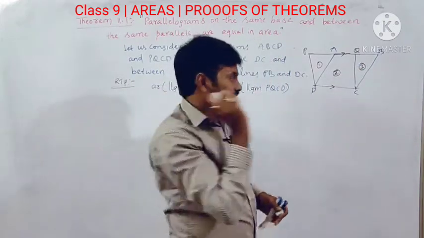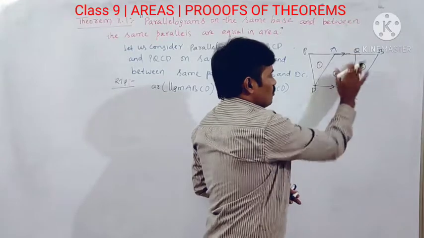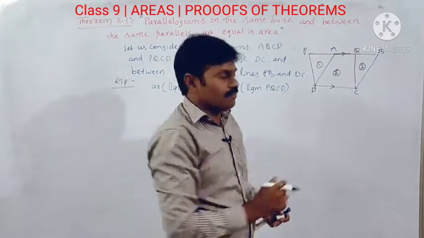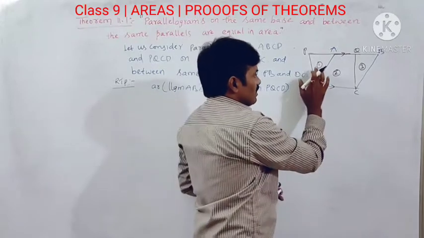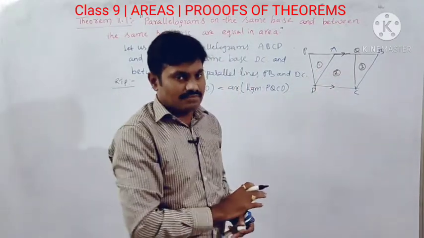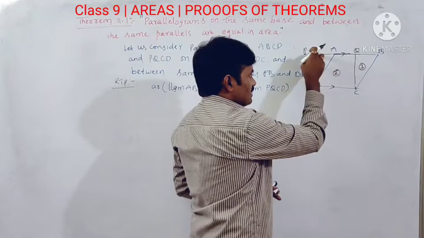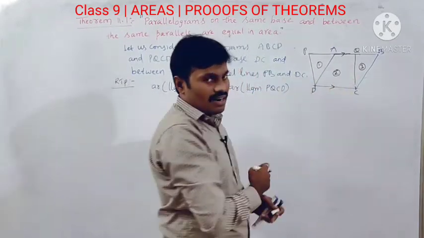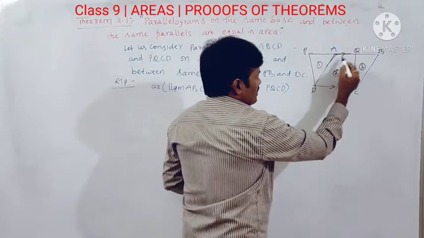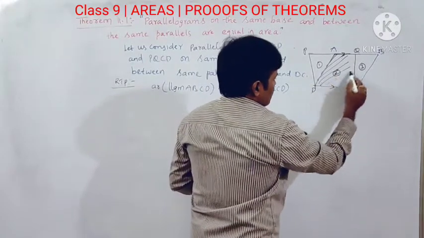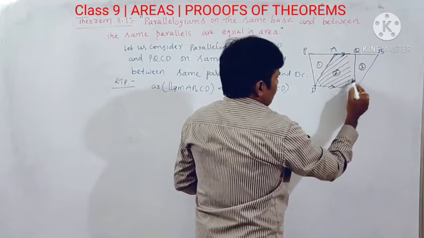The second part is common to both parallelograms, because it lies in parallelogram PQCD and also in parallelogram ABCD. This is the common region for both parallelograms.